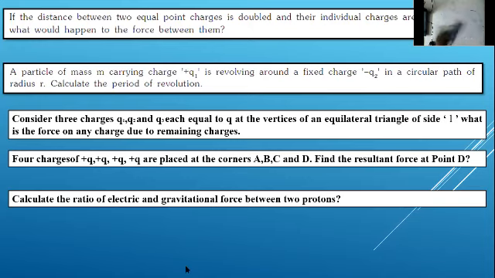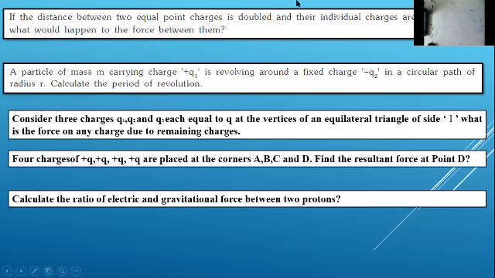Okay guys, so here consider three charges q1, q2 and q3, each equal to q, at the vertices of an equilateral triangle of side l. What is the force on any charge due to the remaining charges?